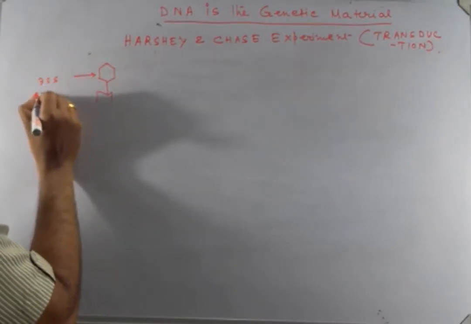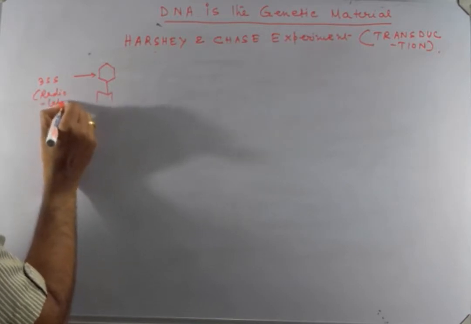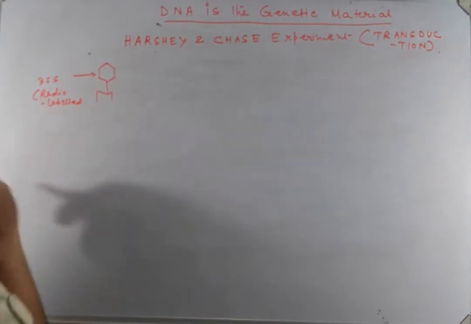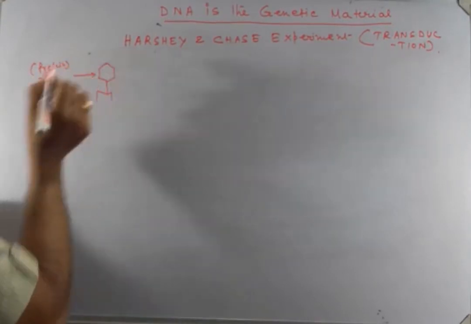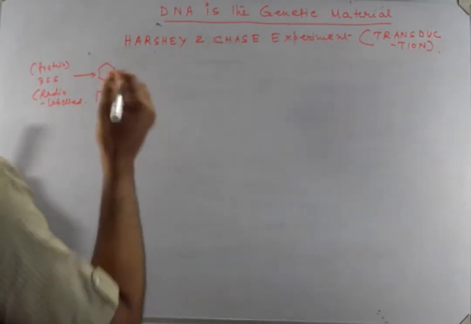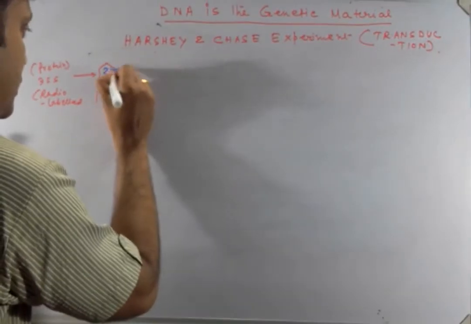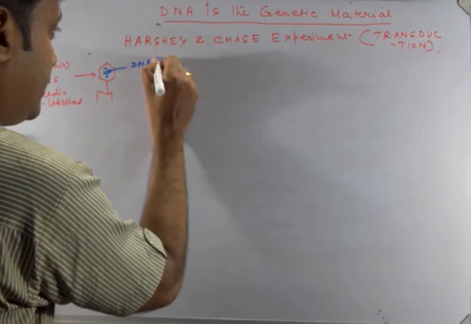So this is the radioactive element, radio-labeled, and the protein was labeled with 35S. Here is the DNA. Suppose this is the DNA, and this DNA was labeled with 32P.